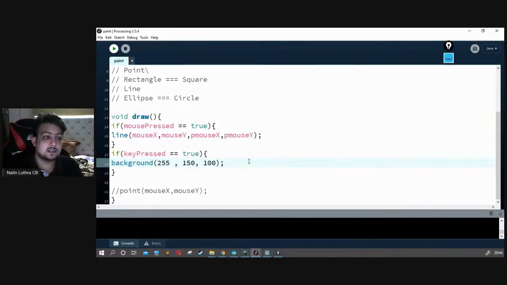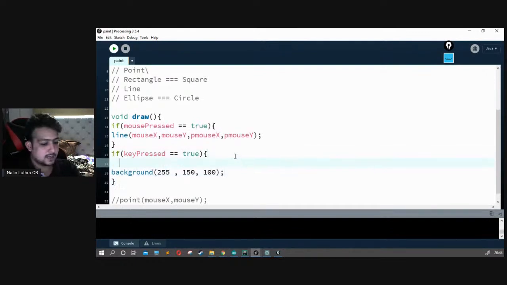Now let's think about something. If I press any key, it refreshes. What if I want it to refresh only when I press R? And if I press A, the size of the stroke increases or decreases. What if you want to do that? Yes, we can do that. Let's try that as well. So let's say if key, that's what we're supposed to be pressing, if key is equal to R, or let's say key equal to capital R.